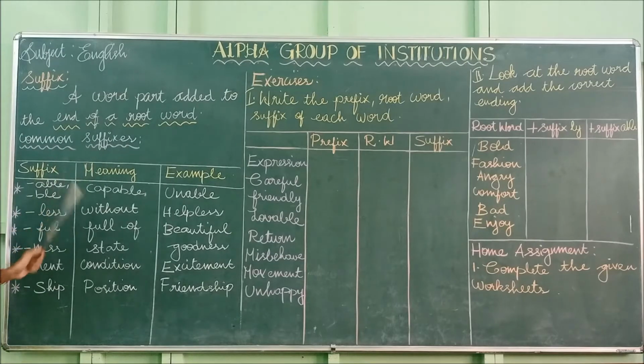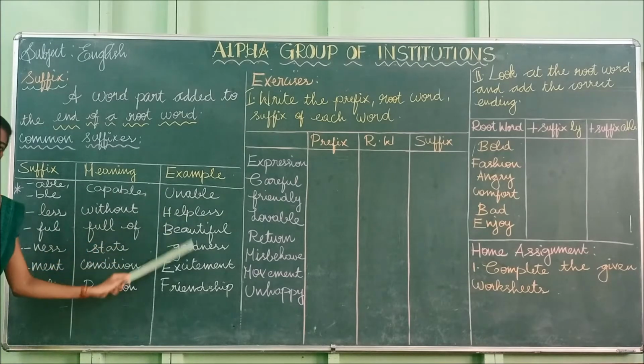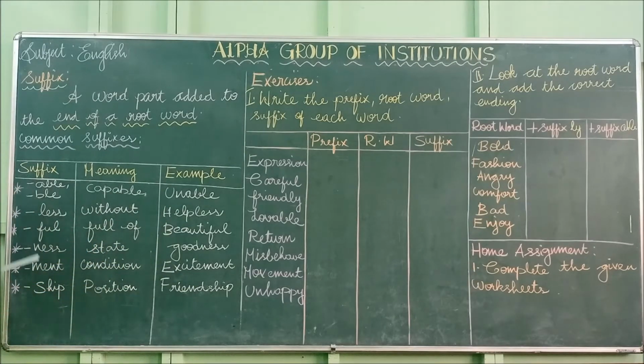These are all the suffixes, and this is the meaning for each suffix, and I have given examples. The suffixes are able, ful, less, full, ness, ment, ship. We'll read once again.